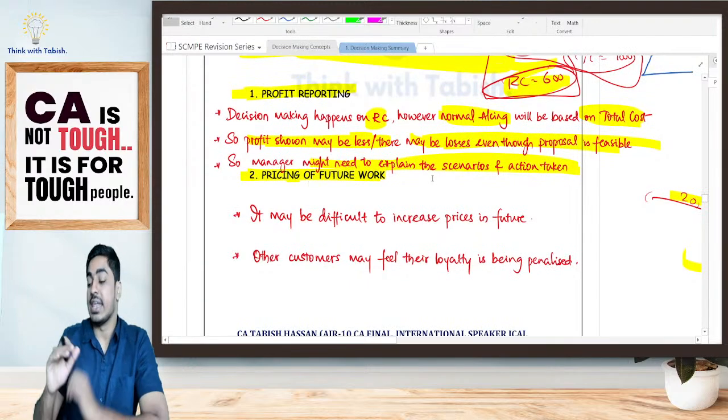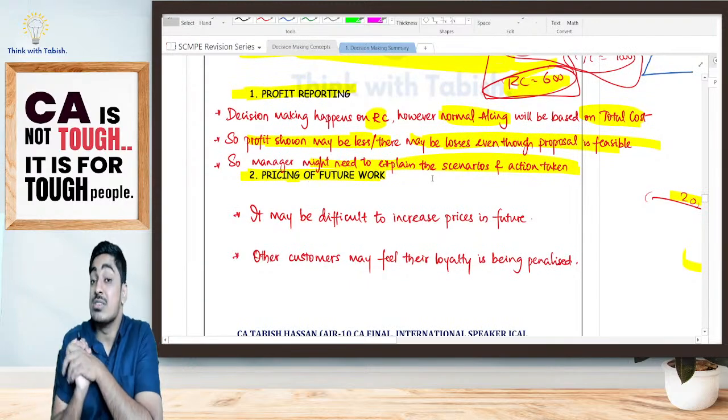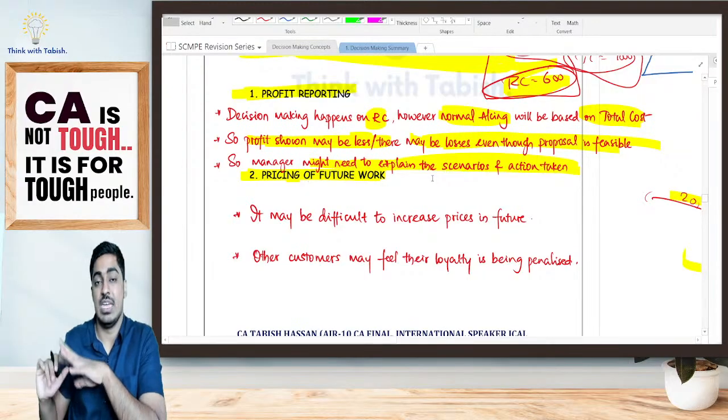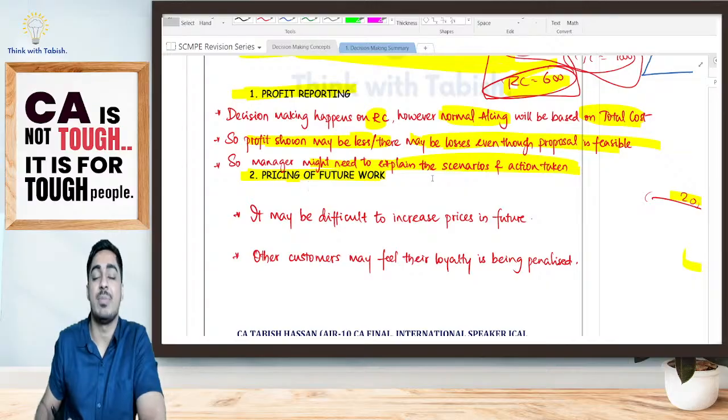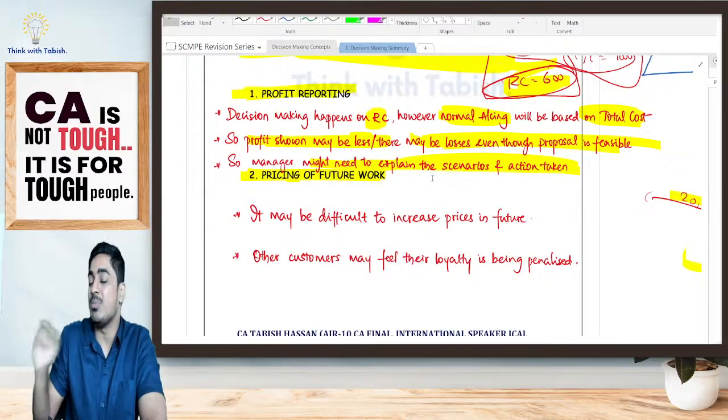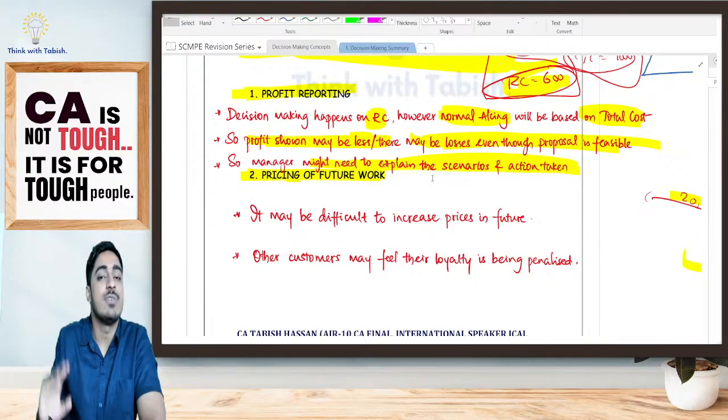Next is pricing of future work. Right now I have taken a decision based on the relevant cost right now. In future it may change. Say for example, right now we got a contract. My employees were sitting idle. They had no other work. So I thought, anyway, my permanent employees are sitting idle, the relevant cost of employees is nil. So I gave the work at a very small price.